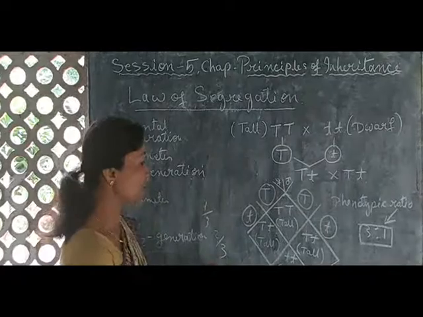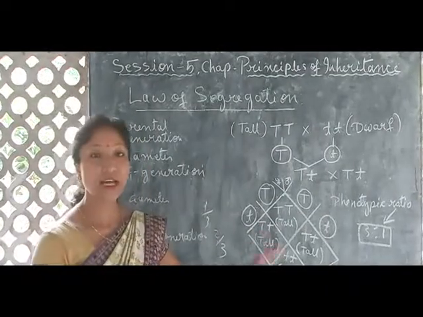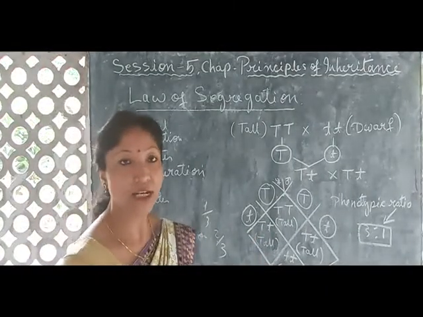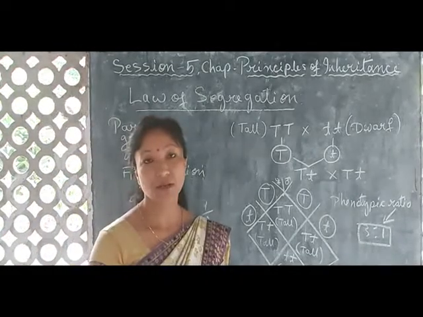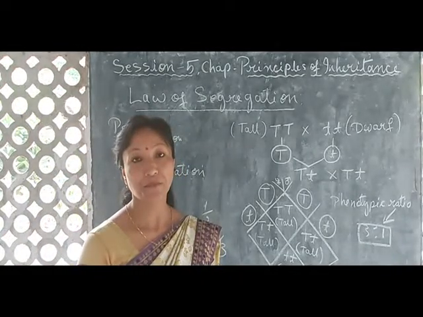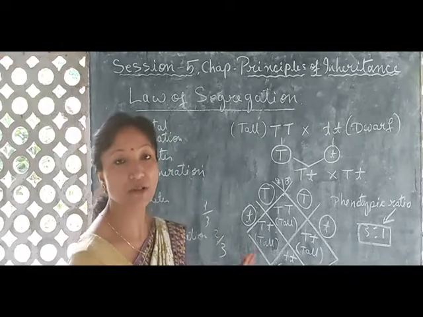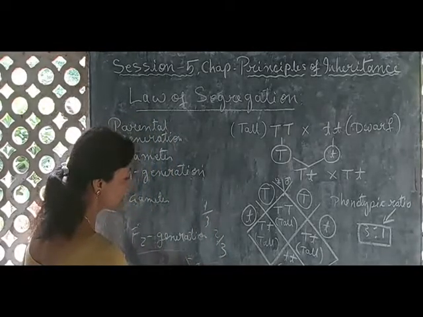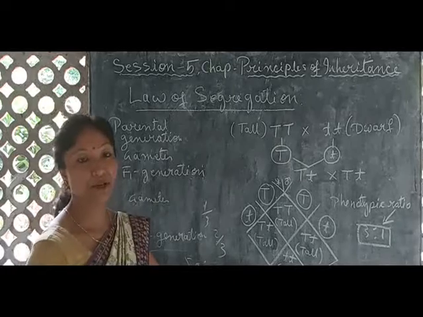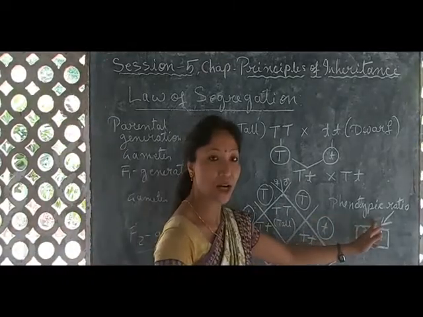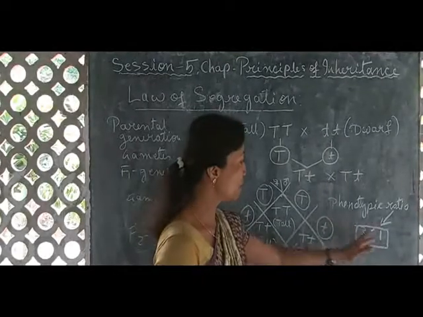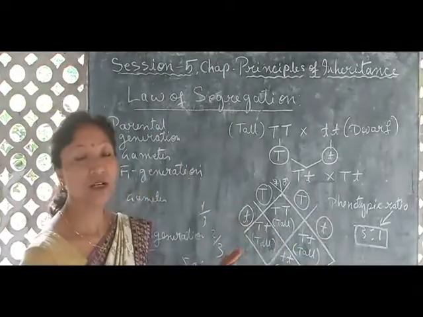Or in other words, we can also say that 50% of the pea plants in the F2 generation were hybrid. Is it not? 50% of the plants were hybrid. Okay, so this is the phenotypic ratio, Mendel's phenotypic ratio. We can consider here 3:1.